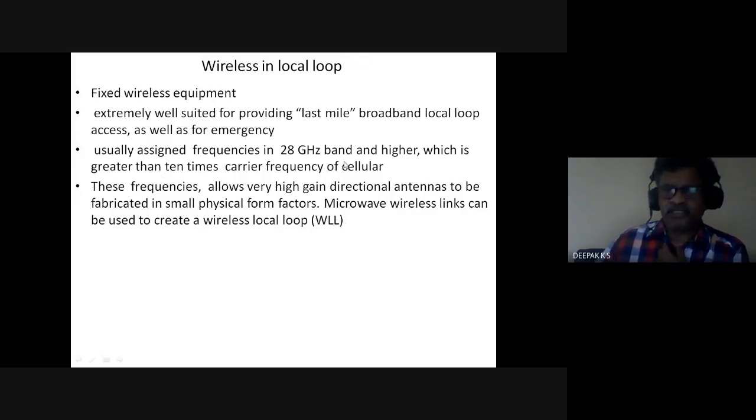So the frequencies assigned are higher, 10 times the carrier frequency of cellular, and hence frequency is higher means antenna size is smaller. So directional antennas can be fabricated. Microwave links can be used to create wireless in local loop.